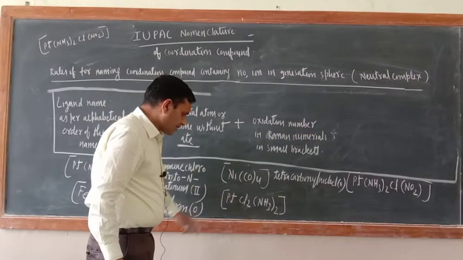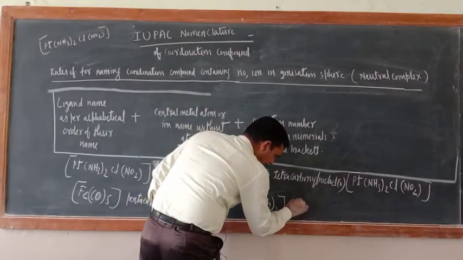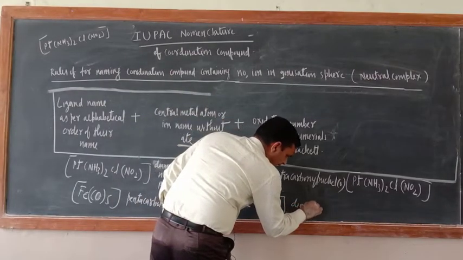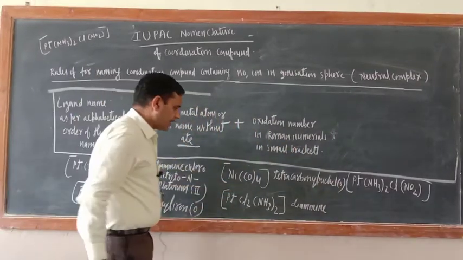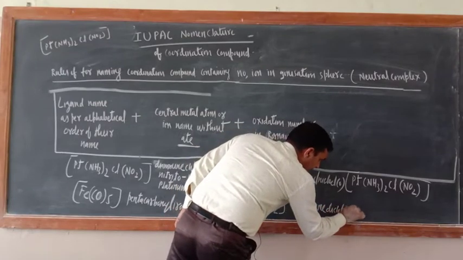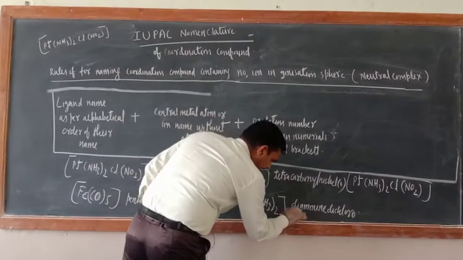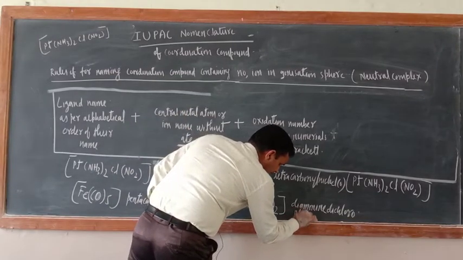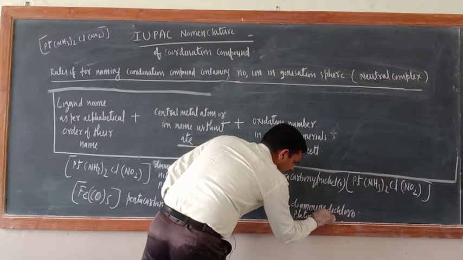What is the name of this compound? Just see, diammine, then dichloro, then what is there? Platinum. What is the oxidation number? 2.